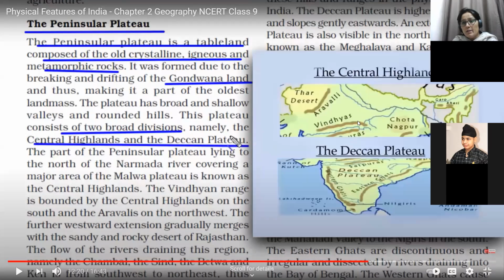This is the Central Highland. It's clear from the name that it is situated in the center of India and is not a plain area, but a highland area. Neither is it a mountainous area nor a plain, but an uneven area. Mountains are there, but their height is not so large. And then we have the southern part of India, known as the Deccan Plateau, which is surrounded by water on three sides. Let's see the Central Highlands and the Deccan Plateau.